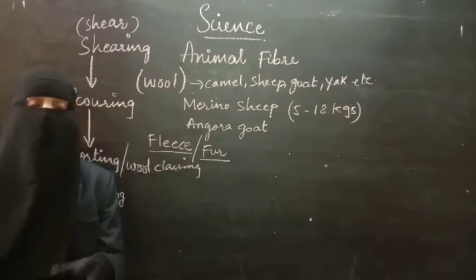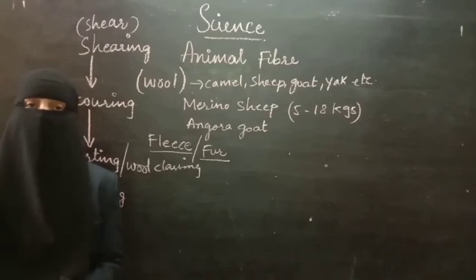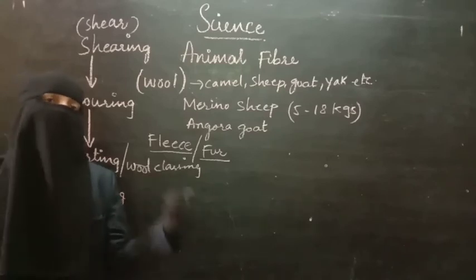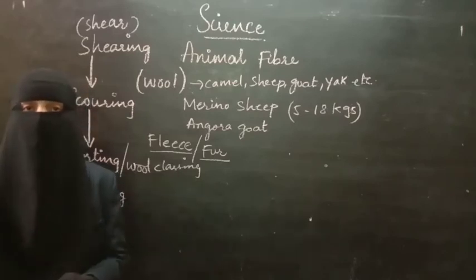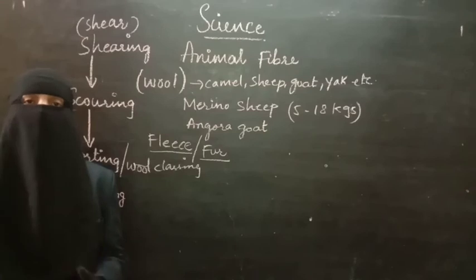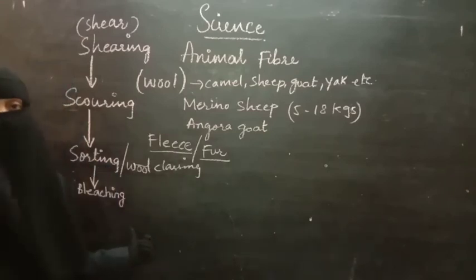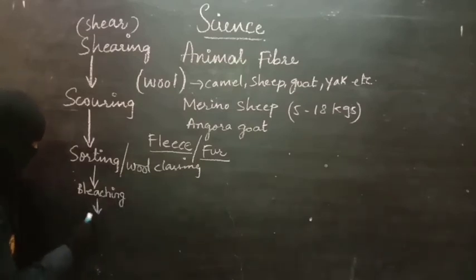So what happens? All the color present in the wool will get separated. The brownish wool will become white, and the creamish wool will also become white. All the colors will disappear. It is called bleaching. Removal of color takes place at the stage of bleaching. After bleaching, dyeing will take place.